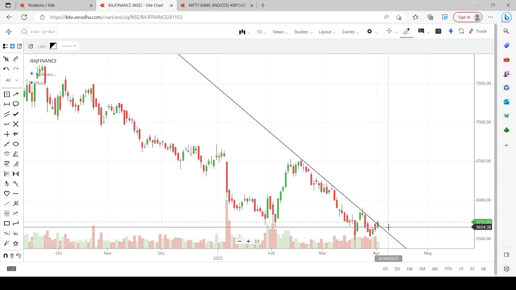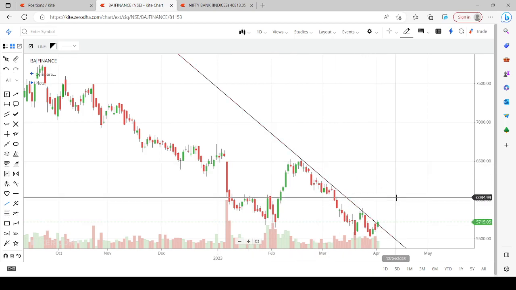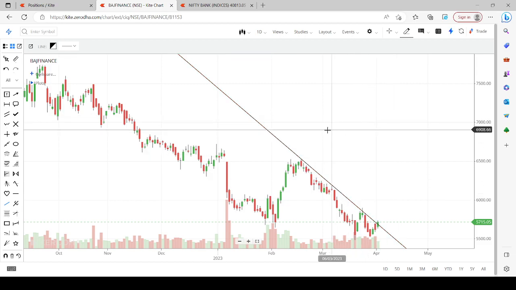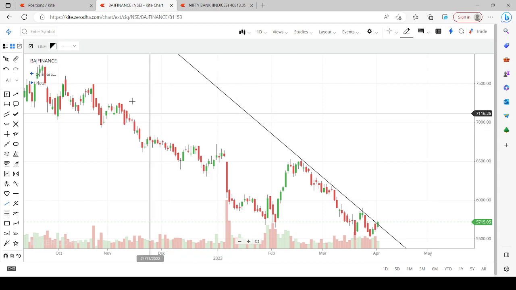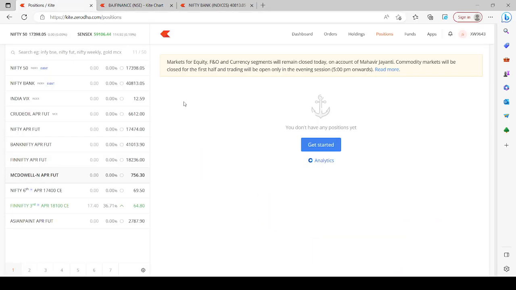I don't know why I am having such confidence in this stock, but I have tasted this fruit multiple times earlier, every year. So this is how the Bajaj Finance chart looks, and as per my view, it will definitely do at least 7,000 in the next 1 year time frame. At least, I am saying at least. If my guess is right, it may even go and break that 52-week high and punch in a new 52-week high. We are not sure about this at this moment. That's why I am giving a minimum target of 7,000.